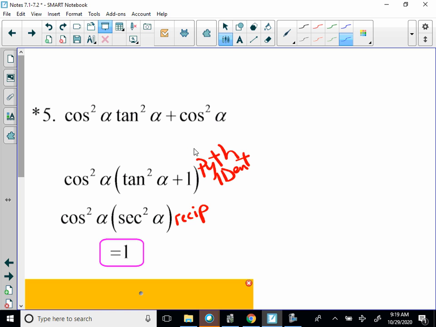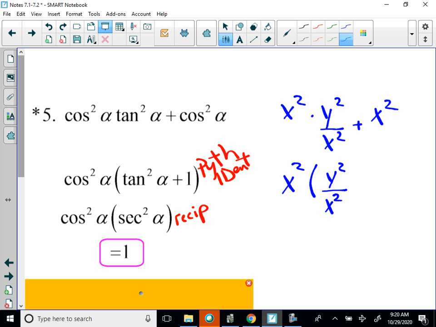Now, I say this is x squared times y squared over x squared plus x squared. I factor out x squared. That's going to leave me y squared over x squared plus 1.